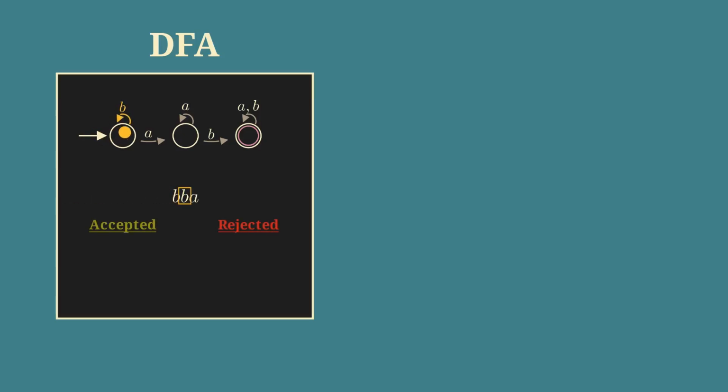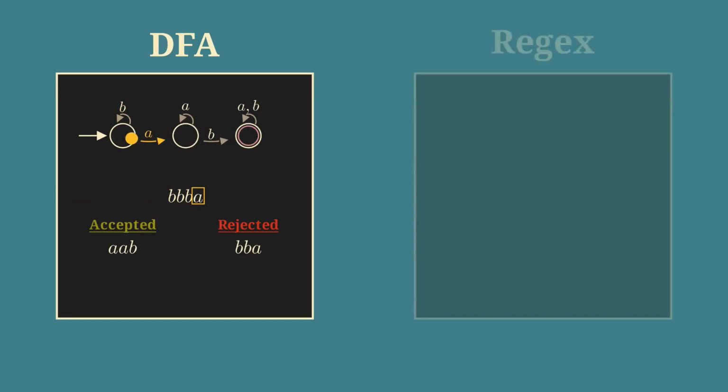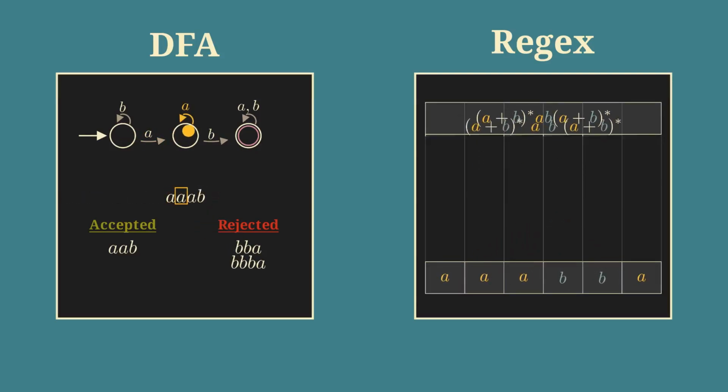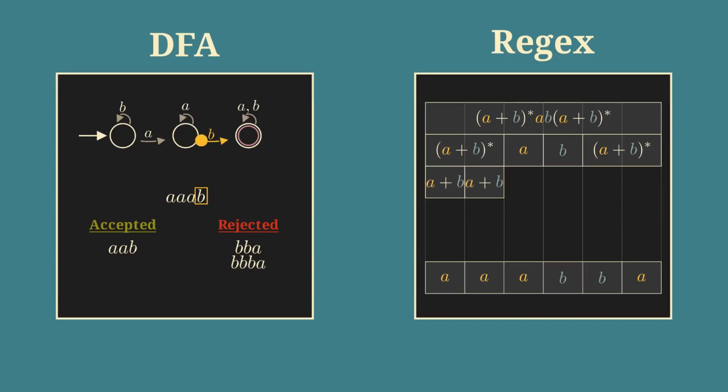This video is about two tools from theoretical computer science. The first tool is Deterministic Finite Automata, abbreviated as DFA. DFAs are an abstract model of machines that process strings symbol by symbol following simple rules. The second tool is regular expressions. These allow us to elegantly describe certain patterns in strings, and they are an essential tool for software developers.